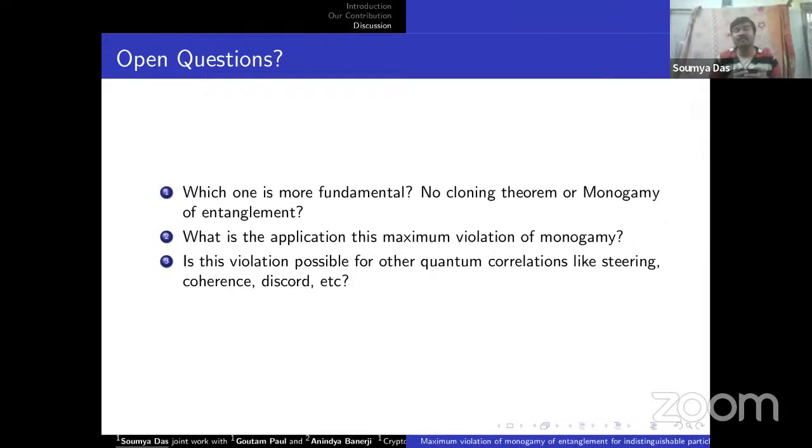Again, what is the application of this maximum violation? We know that monogamy of entanglement is related to the security of quantum cryptographic protocols, black hole physics, etc. So what happens with this maximum violation of monogamy of entanglement? We again don't know the application. And there are some other correlations like steering, coherence, discord, etc. So is it possible to maximally violate these correlations?